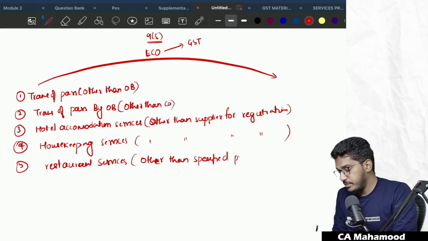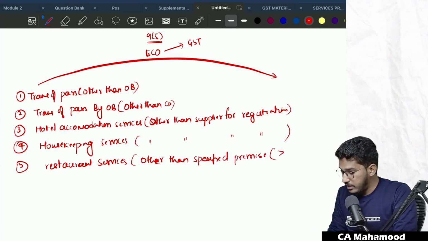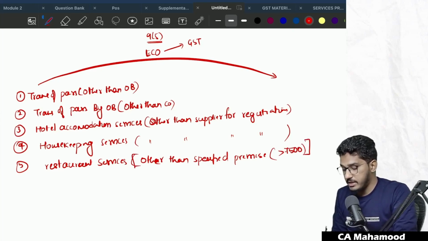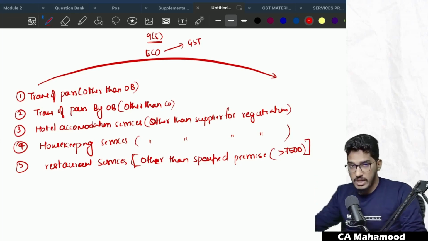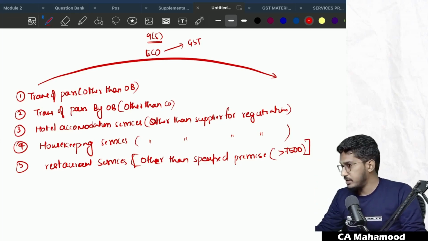Sir, what is a specified premise? Where per day accommodation charges are declared tariff of 7,500 per unit per day. If the restaurant is located at such premises, the e-commerce operator will not have the obligation to pay the GST. That specific restaurant service only has to collect from the recipient and pay it to the government.